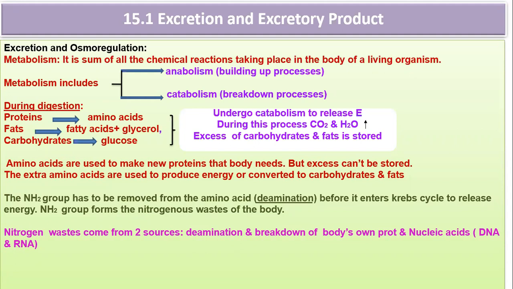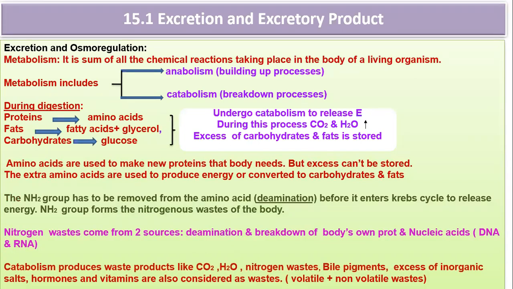Catabolism produces waste like carbon dioxide and water, which can be eliminated via the lungs. Nitrogenous waste can be eliminated by the kidney mostly, and the skin. Then bile pigments can be eliminated along with the fecal matter. Excess inorganic salts, hormones, and vitamins are also considered waste. So these wastes can be considered as either volatile or non-volatile waste.